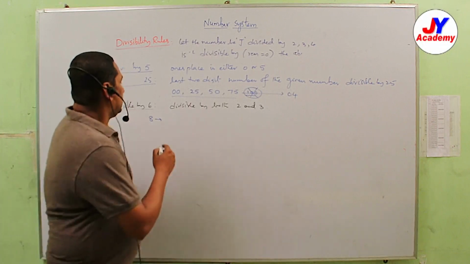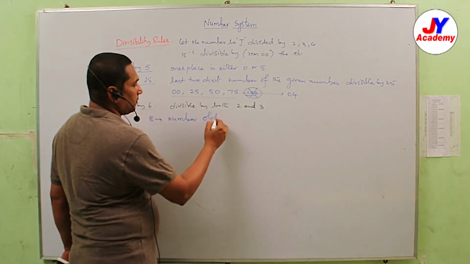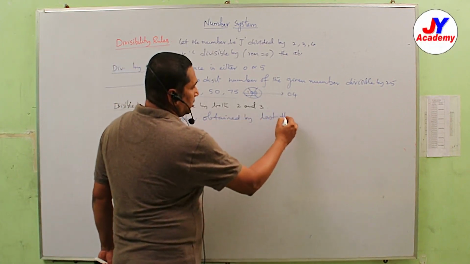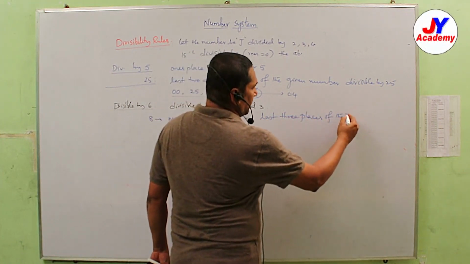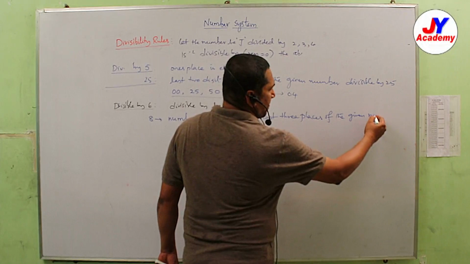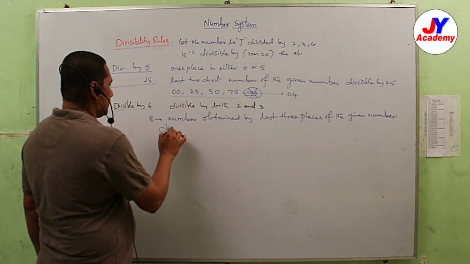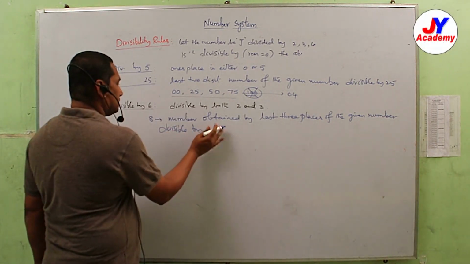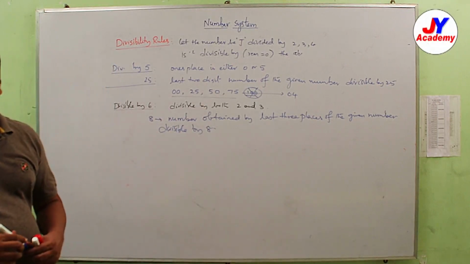So, if the number obtained by the last 3 places of the given number is divisible by 8, then the total number is divisible by 8.